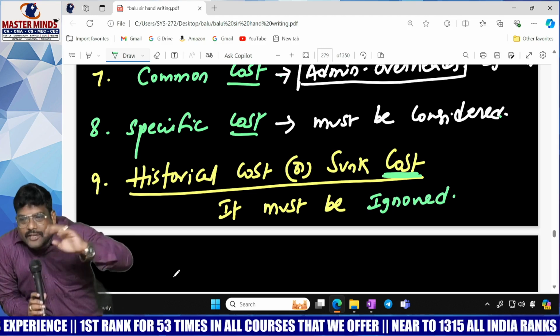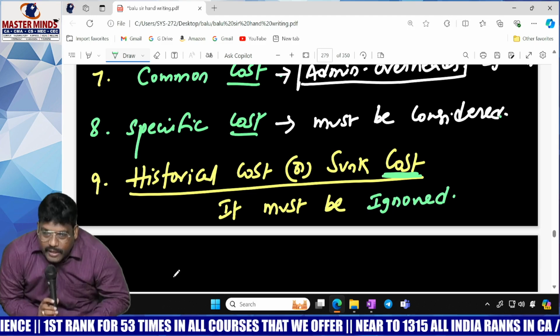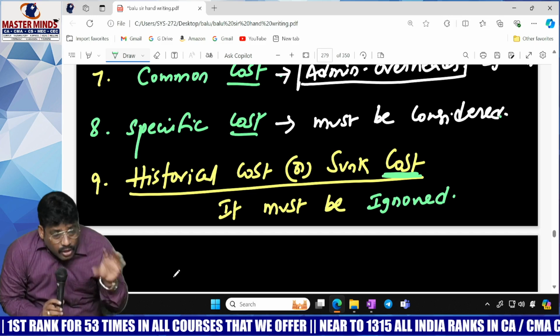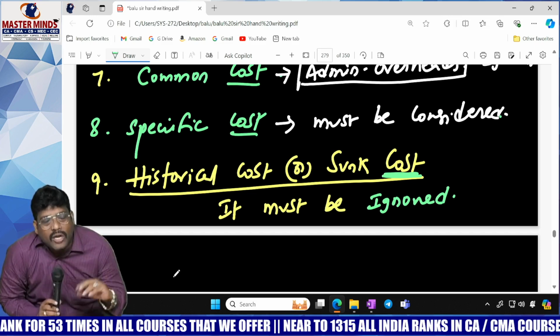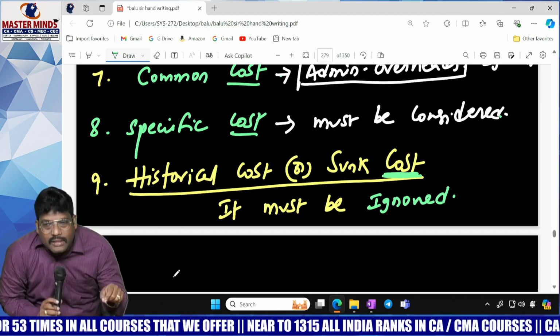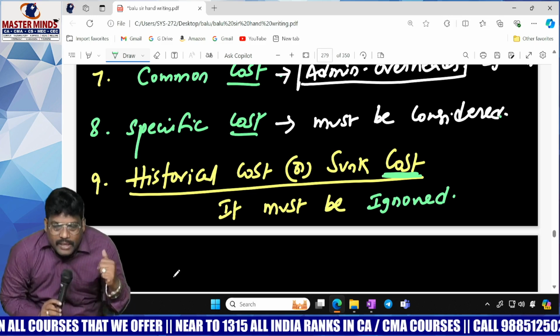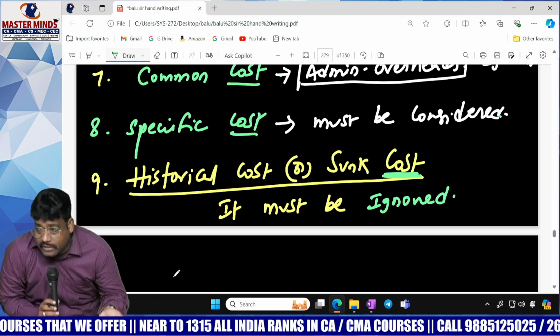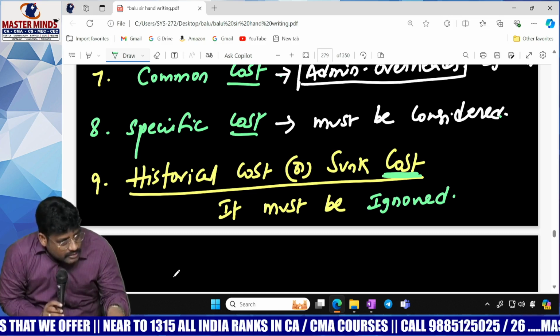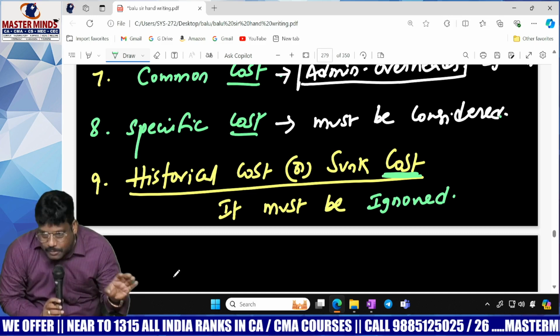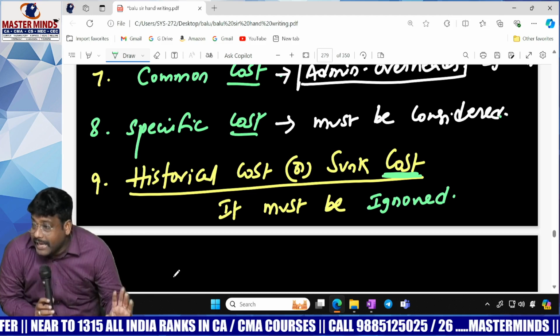Historical cost. What is the difference between these two? These are the two important points. Tell me. Sir, common cost means that it is not applicable specifically for that concerned project. That is the reason that cost is to be ignored. Because whether you take the project or don't take the project, that cost is going to be there. Such a cost should be ignored.